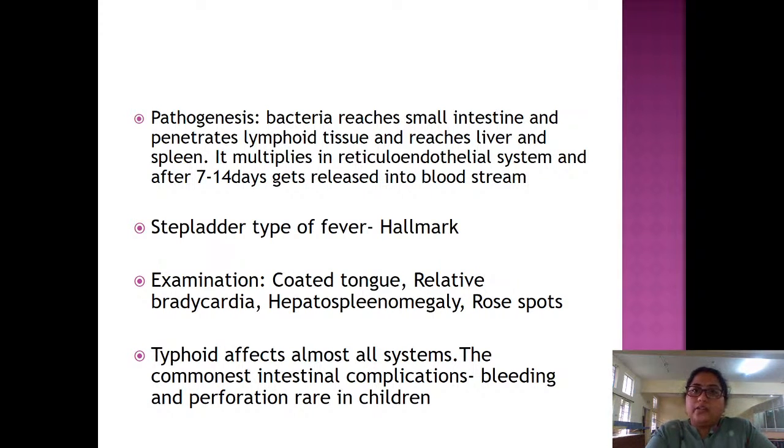Typhoid affects almost all the systems. It not only affects the intestine. You add itis to anything, then it will cause the disease. For the CNS, it causes encephalopathy; for the respiratory system, bronchitis; for the CVS, myocarditis. In the GIT, it might cause hepatitis, cholecystitis, intestinal perforation, peritonitis, and bleeding. It might cause osteomyelitis in bone. The commonest intestinal complications which we have studied, that is bleeding and perforation, are rare in children.